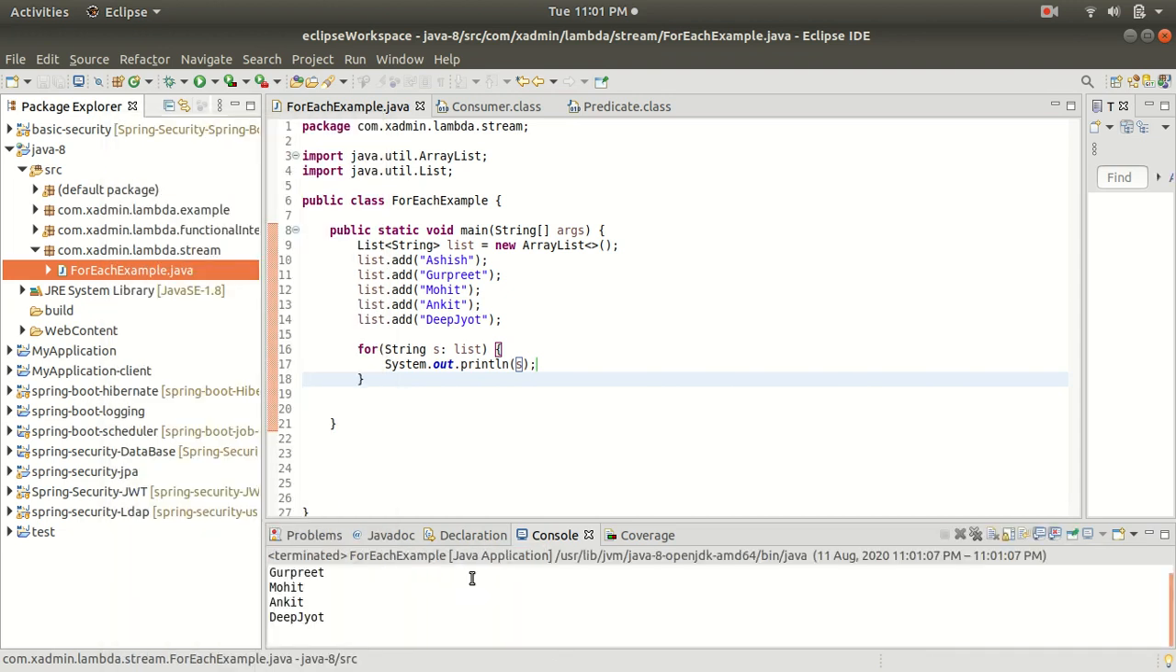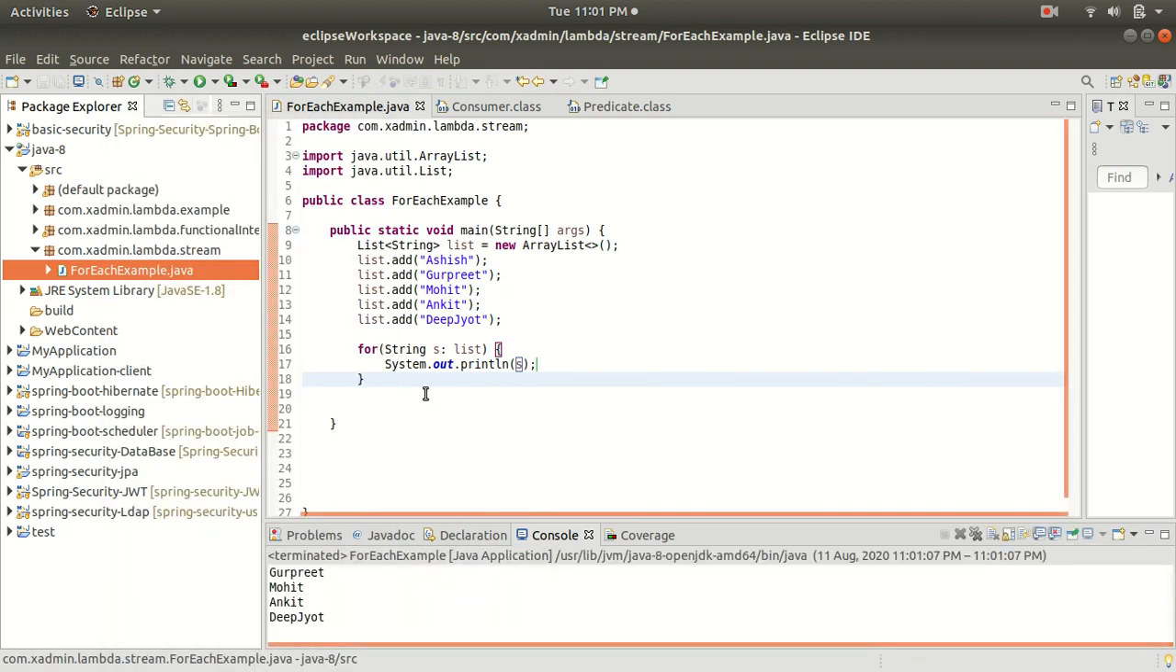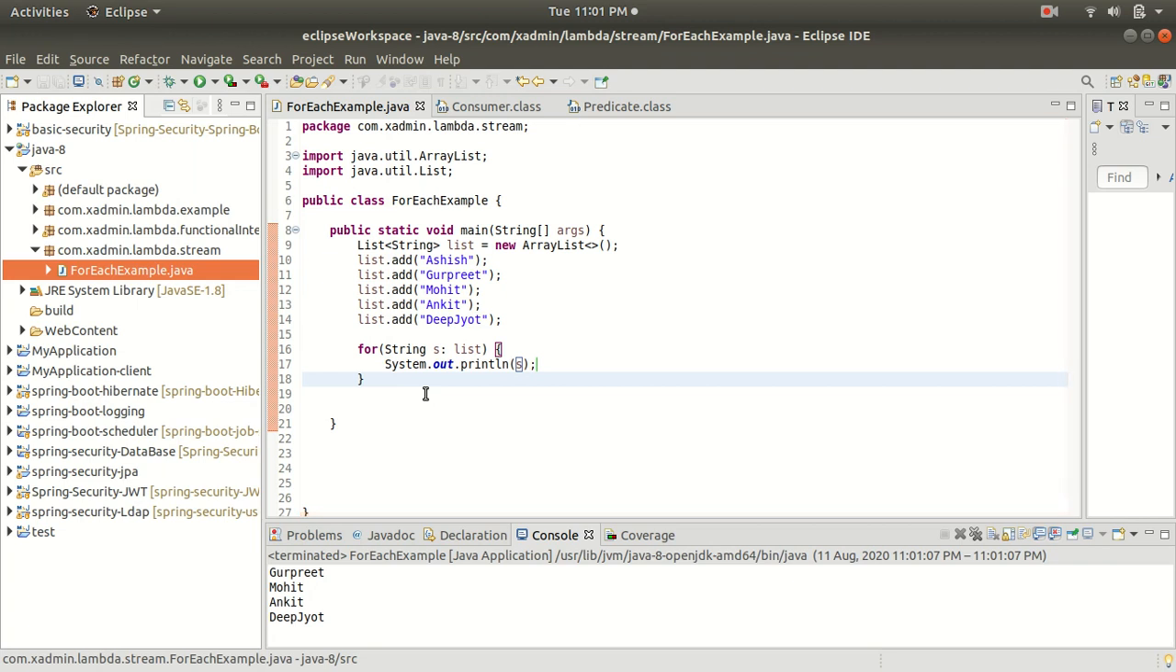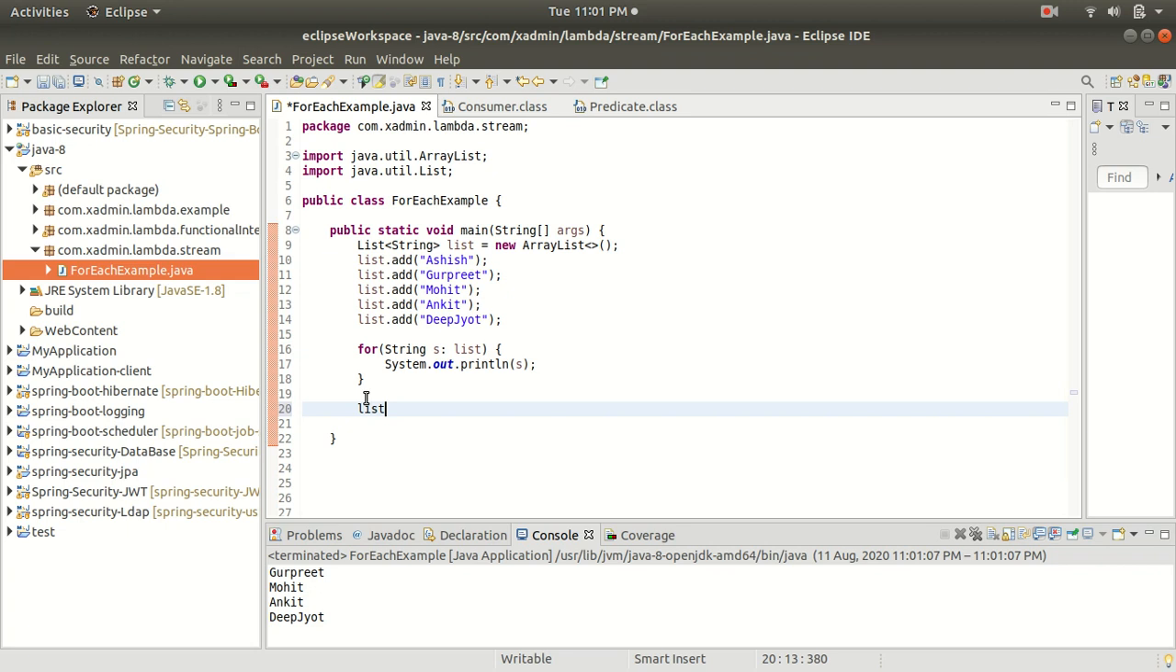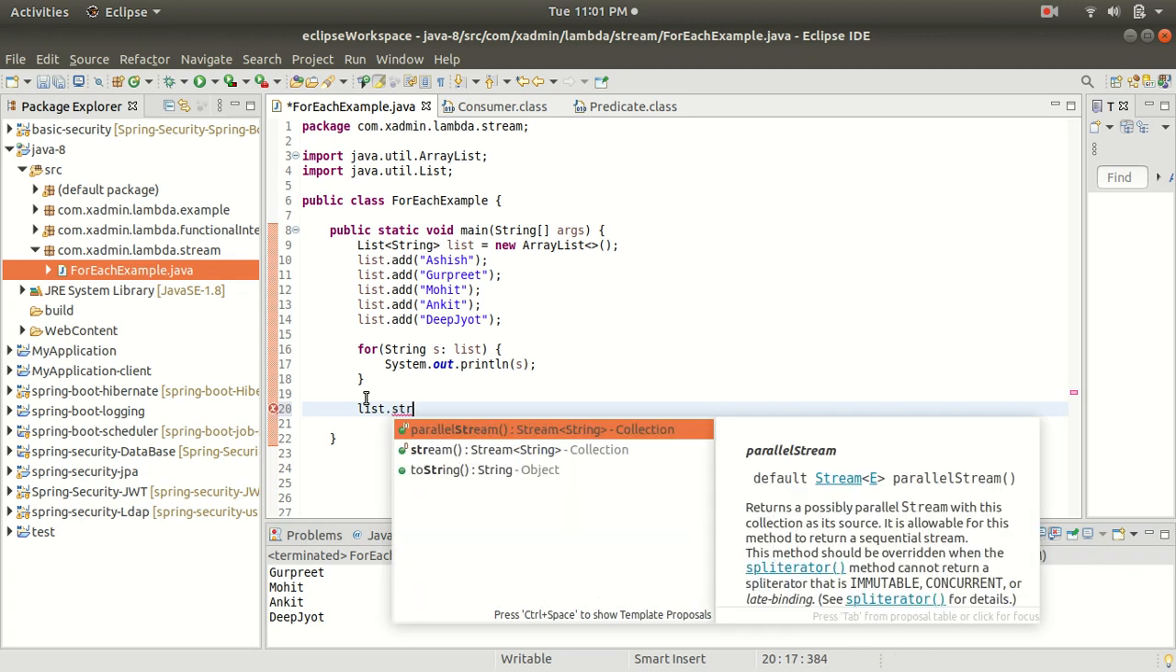Here you can see that we are getting the output, the list of the objects present in the list. So how can you do this by using the stream API? Now we are going to see how we can print the list of the data by using the stream API. First, we need to convert the list into a stream.